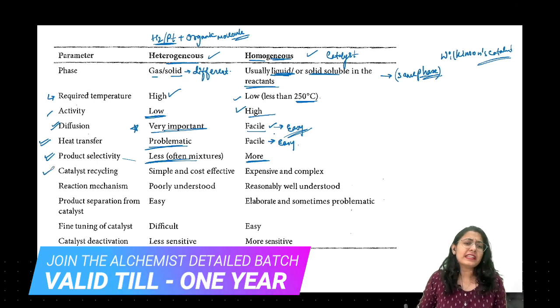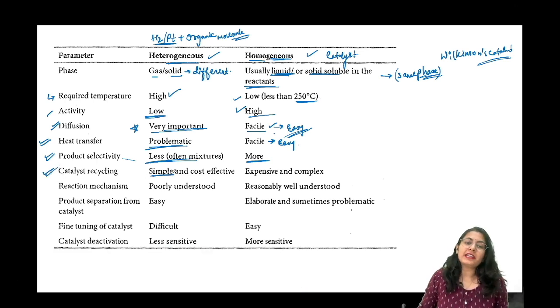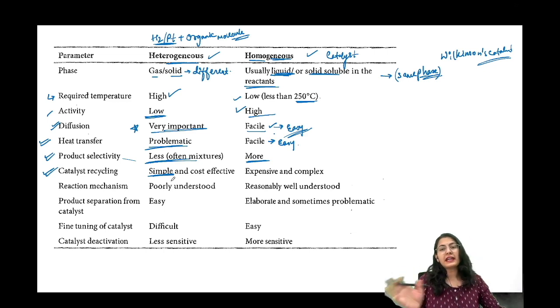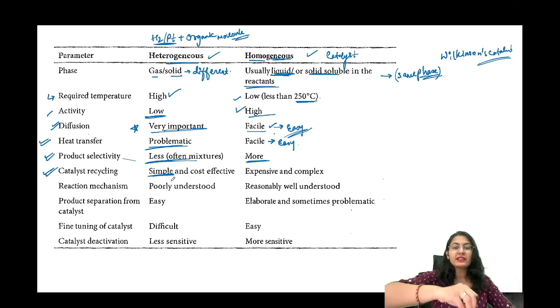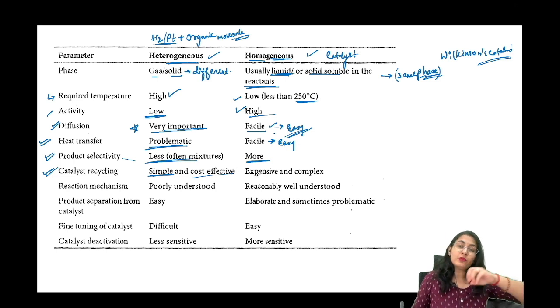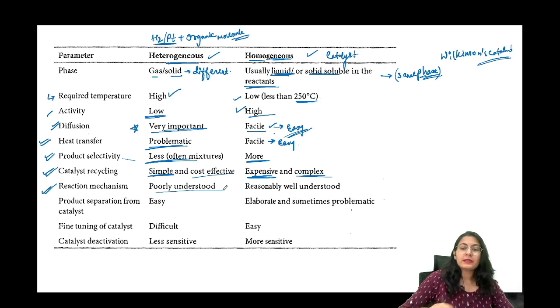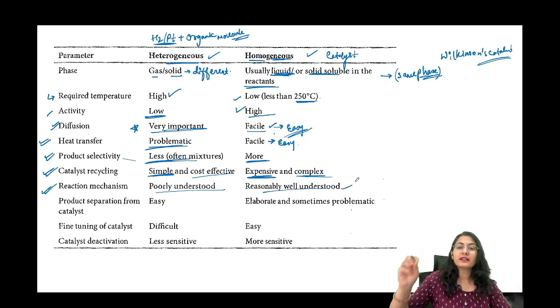Catalyst recycling. This point is very important. In heterogeneous catalysis, since the reactant and the catalyst are present in different phases, it is easy to separate out the catalyst. So it is simple and cost effective. But in homogeneous, everything is mixed. So removing the product and the catalyst becomes expensive and complex. Now, the reaction mechanism is poorly understood for the heterogeneous one, but it is very well understood in the homogeneous catalyst.